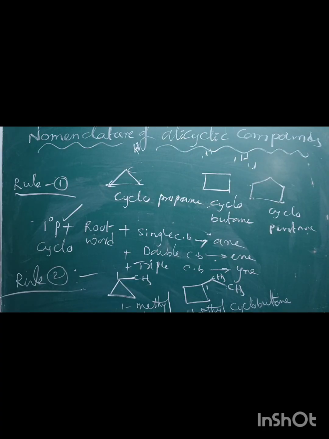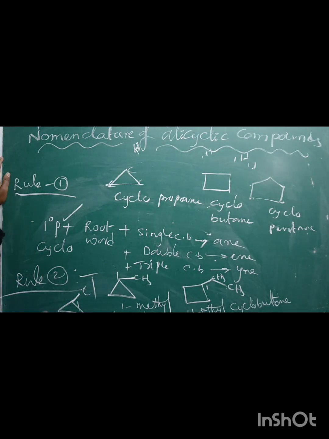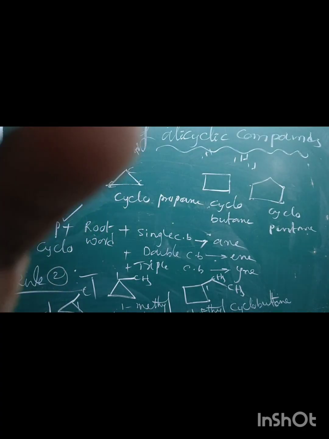If 2 or more substituents are present in the ring, their positions are indicated by Arabic numbers 1, 2, 3, like that. If you take cyclopropane, Cl, 1, 2. Here also Cl is there, 3. The positions of the substituents are mentioned with Arabic numbers. Arabic numbers are nothing but numbers 1, 2, 3, like that.